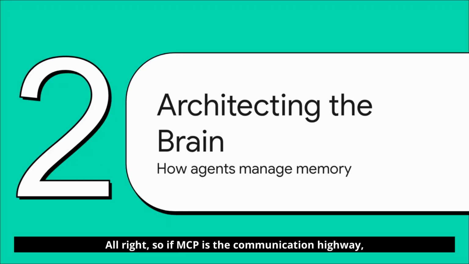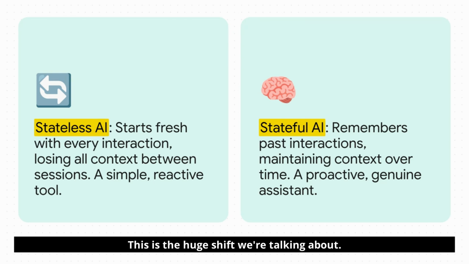All right, so if MCP is the communication highway, how does that help us actually build the AI's brain? How do these agents organize and manage all this new memory to give us that helpful, stateful assistance we're all looking for? This is the huge shift we're talking about. We are moving from stateless AI, the kind that starts over every single time, to stateful AI. A stateful agent remembers your preferences.